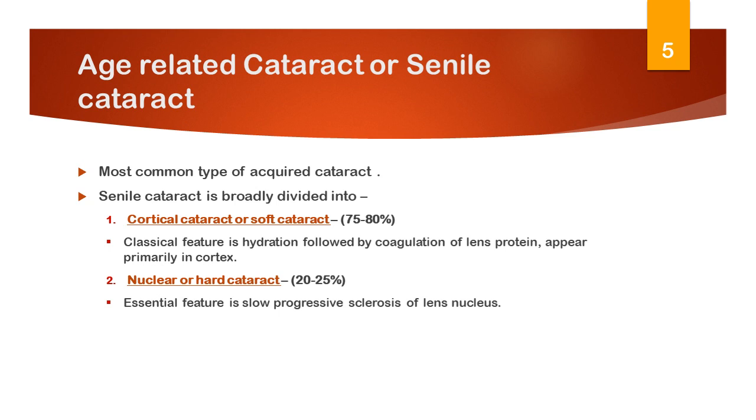Cortical or soft cataract: the classical feature is hydration followed by coagulation of the lens proteins, appearing primarily in the cortex. And in nuclear or hard cataract, the essential feature is slow progressive sclerosis of the lens nucleus.